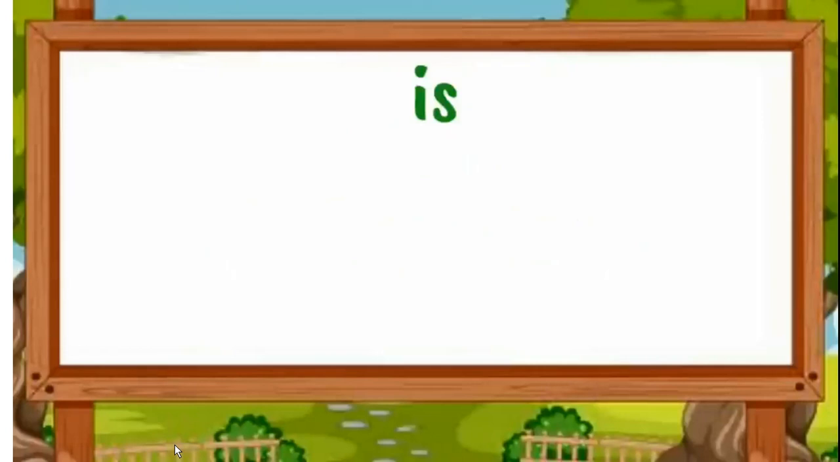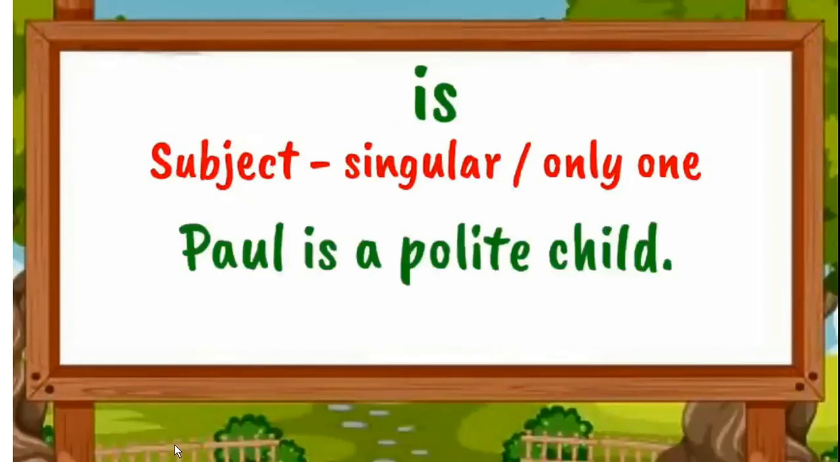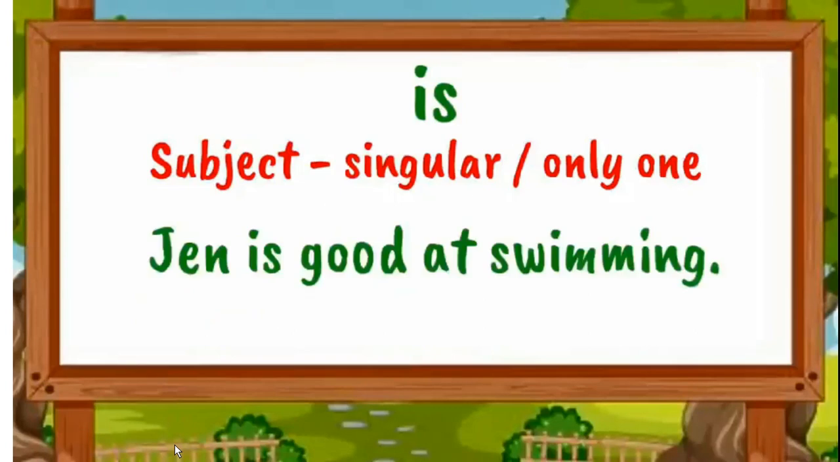Now is. Is is also used with a singular noun, only one person or thing. Like, Paul is a polite child. Here you can see I am using the verb is with the subject Paul. Paul is a singular subject, only one person, so with that I am using is. Another example, Jen is good at swimming. Jen is the only one person I am talking about, with the verb is. We are using present tense.